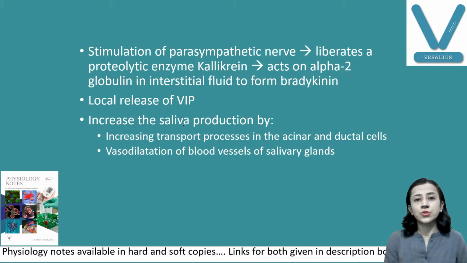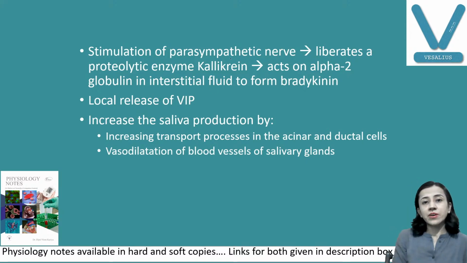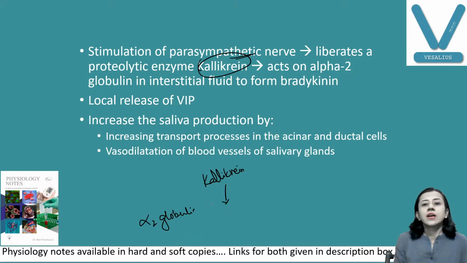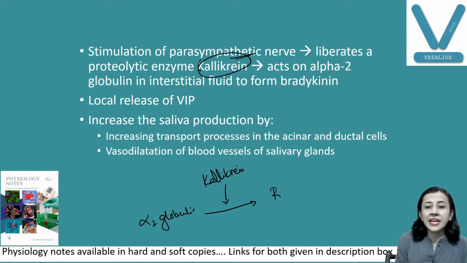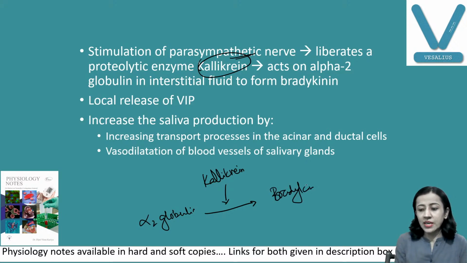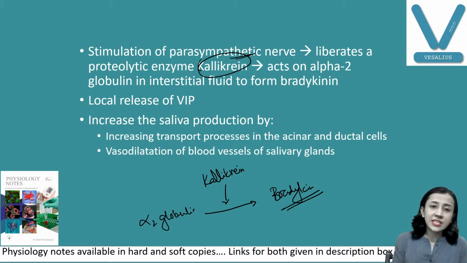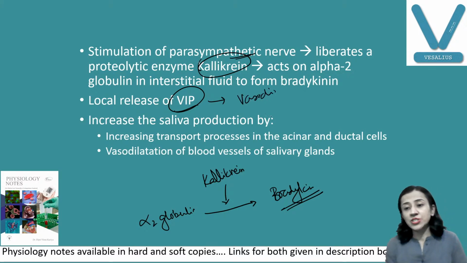One more important thing to know is that when parasympathetic nerves are stimulated, there is liberation of one enzyme known as kallikrein. This kallikrein is a proteolytic enzyme. What is its action? It acts on alpha 2 globulin, which is converted in the interstitial fluid, and it forms bradykinin. By this way it increases salivary secretion. Also, it releases vasoactive intestinal peptide, which also causes vasodilatation. So salivary secretion is increased by two mechanisms.